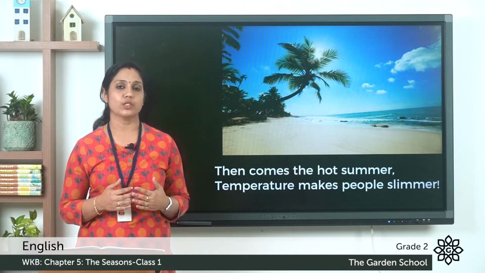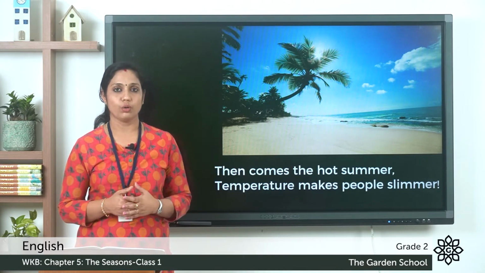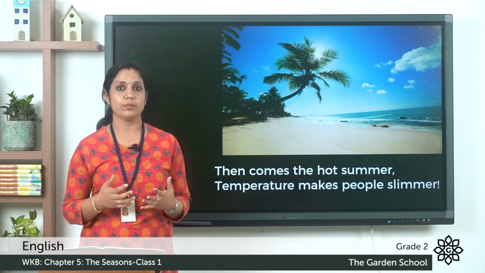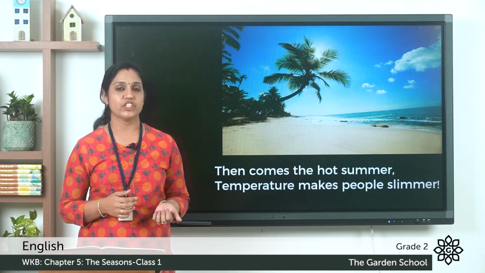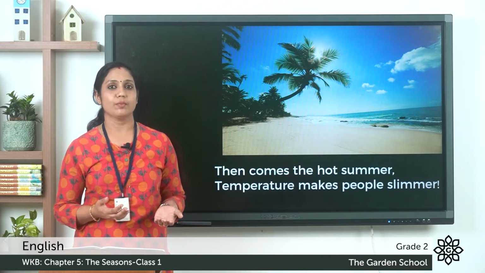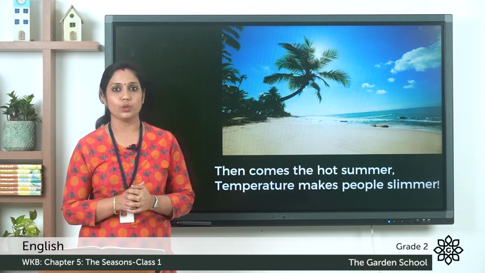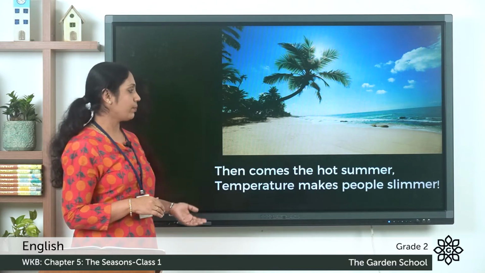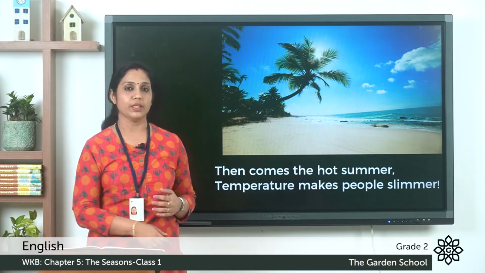But here it refers to, in winter season, it's so cold. And even in the spring season, people use woolen clothes like jackets, sweaters, etc. So when it is so hot in the summer season, people use fewer clothes. That is why it's said like this, temperature makes people slimmer.